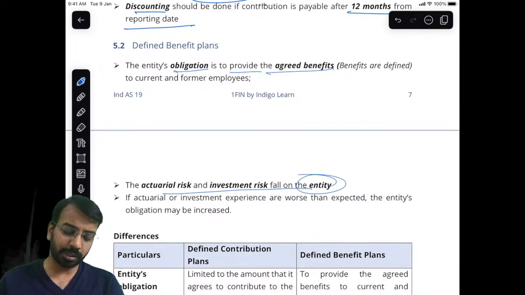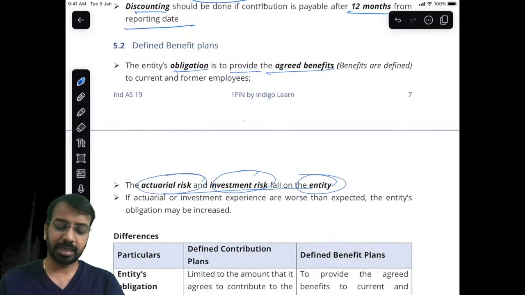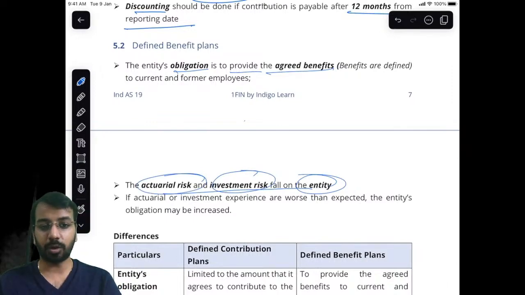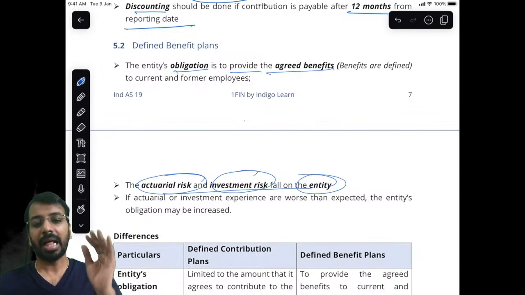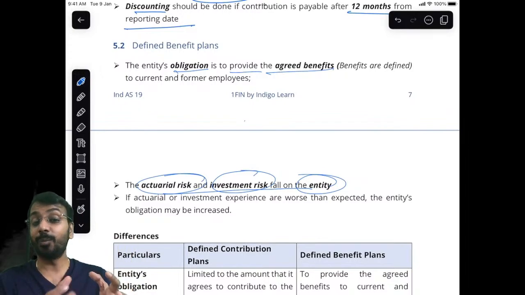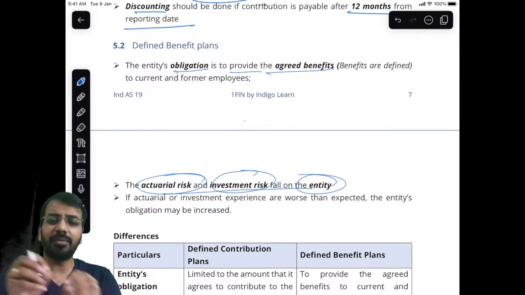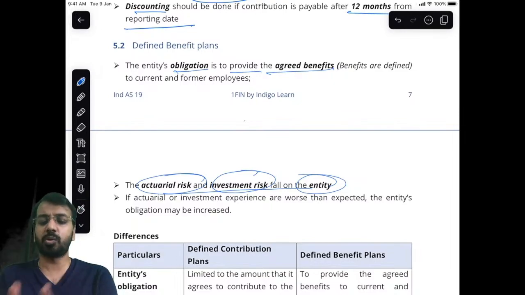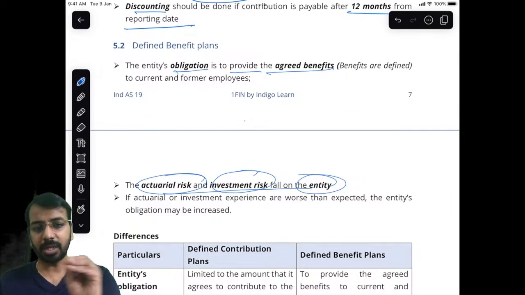Now, you may have a doubt, sir. What is this investment risk and actuarial risk? See, investment risk is when I collect money or when I provide for money. For example, I have to pay gratuity. I know I have to pay gratuity. For making the payment of gratuity, what do I do? I start accumulating money and I start investing in various securities. Of course, there are rules on how it is to be invested. I invest in multiple securities.